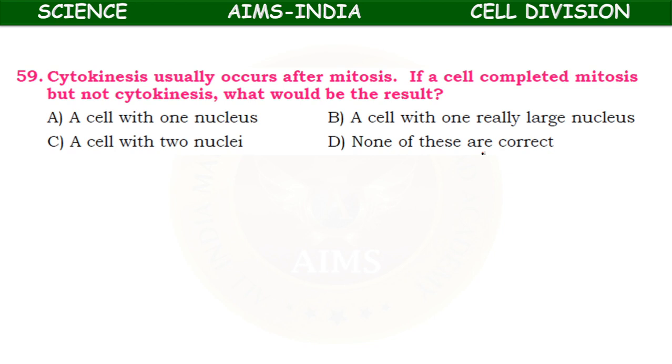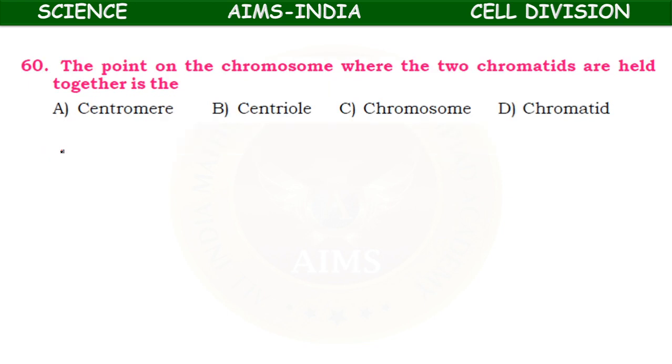Cytokinesis usually occurs after mitosis, means after nuclear division. So if a cell completed mitosis but not cytokinesis, what would be the result? A cell with one nucleus, a cell with one really large nucleus, a cell with two nuclei? None of these. Okay, usually by the end of telophase, two daughter nuclei are formed. So a cell with two nuclei.